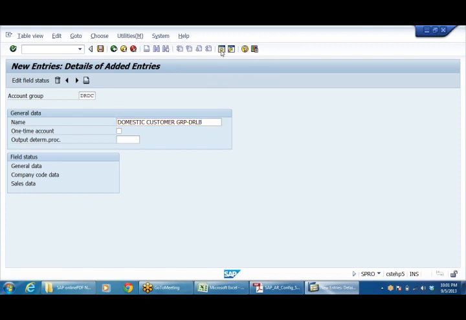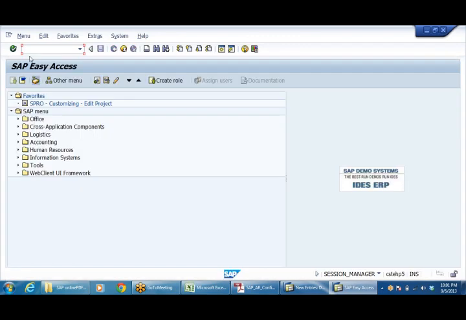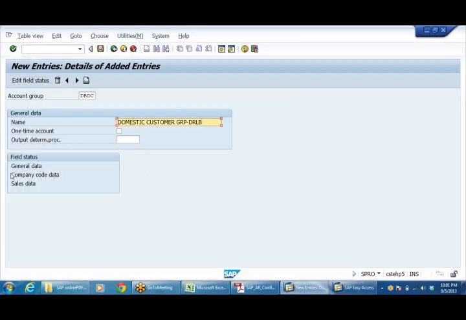Customer master data looks like FT02. Right. So here it will have general data, company code data, other things. So we can control the fields and we can make either required or suppress something like that. So double click on general data.